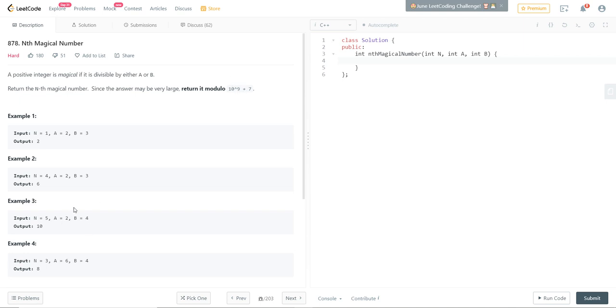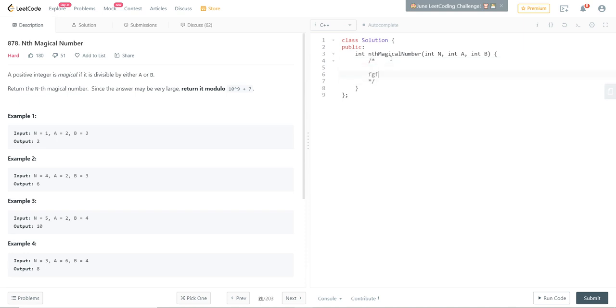You can just look at examples 2 and 3. The first one would be 2, the second one would be 3, the third one would be 4, and the fourth one would be 6. 2 times 3 is 6, so this is the sixth. You can look at the examples and easily get what the magical number is. There is a very important key observation one needs to make here, and that is the following observation.